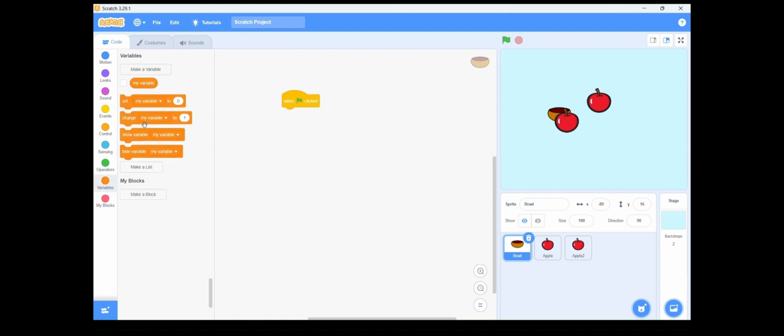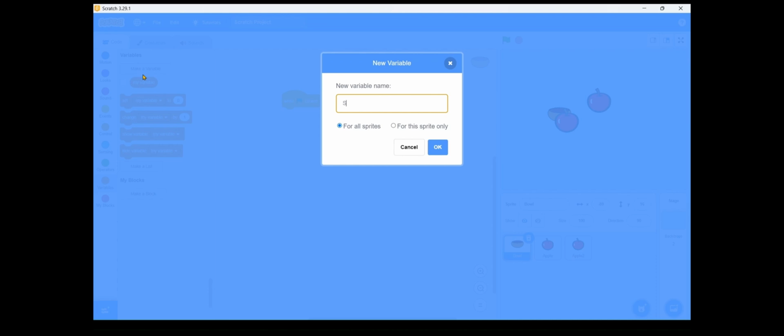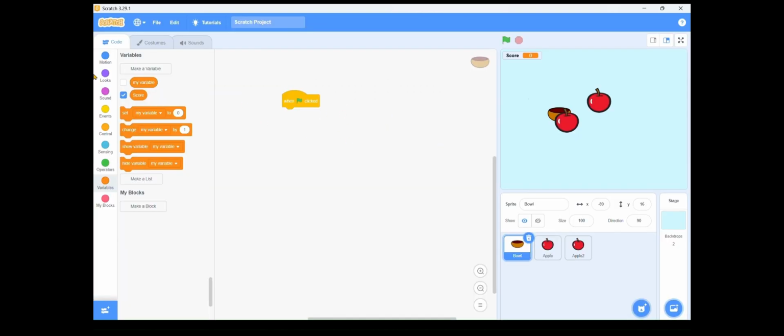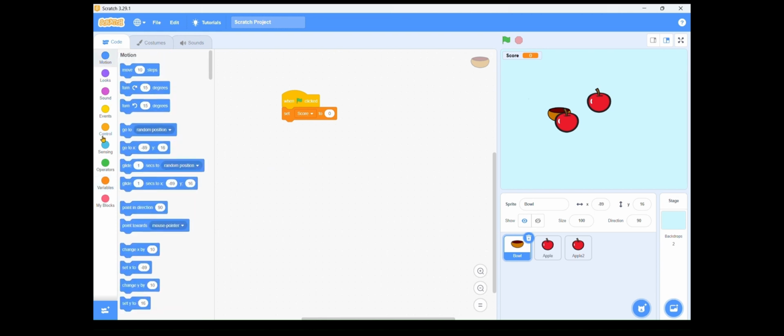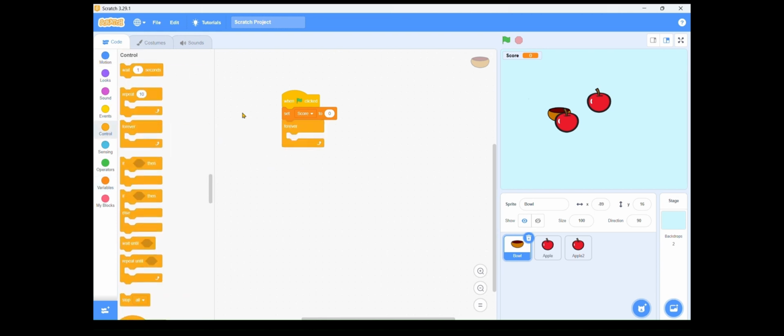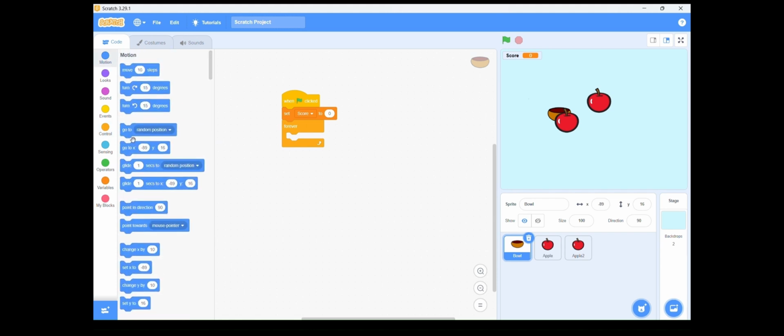First, when the flag is clicked, make a variable called score. Then set score to 0. It will restart after one game. Then forever, it wants to go to this position. So go to minus 16, 140.